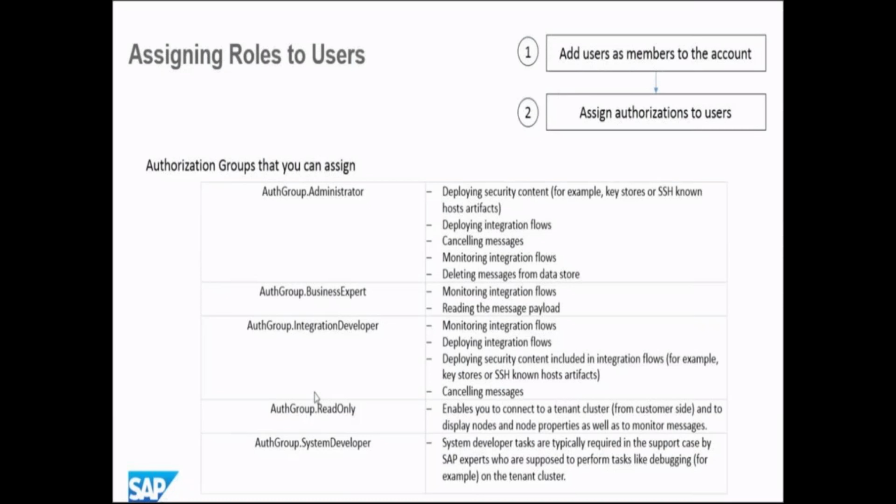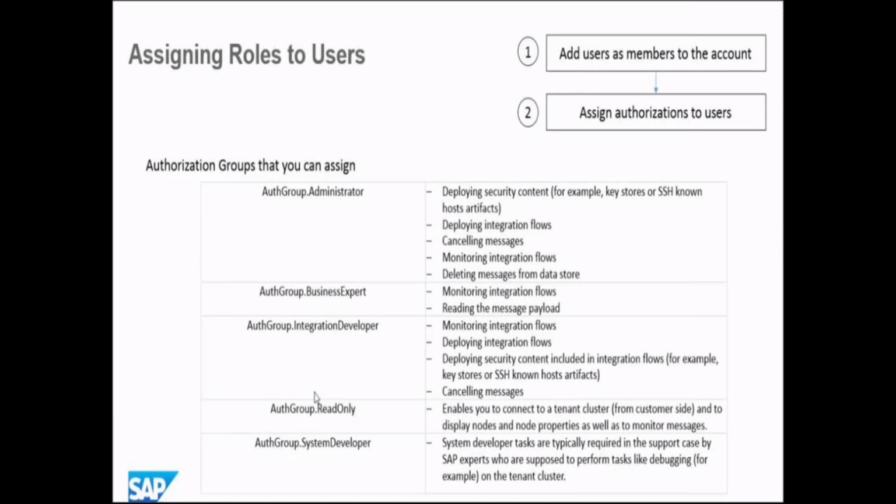For us, the integration developers, we assign auth-group.integration-developer to the user ID. Then you have read-only and system developer.